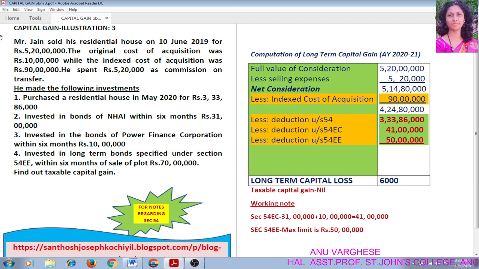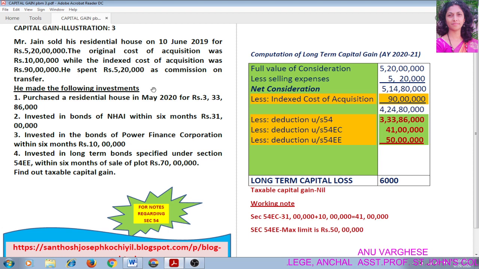My dear students, today we can do a practical problem from the module Capital Gain. Illustration 3. Mr. Jain sold his residential house on 10 June 2019 for rupees 5 crore 20 lakhs. The original cost of acquisition was rupees 10 lakh, while the indexed cost of acquisition was rupees 90 lakh. He spent rupees 5,20,000 as commission on transfer.